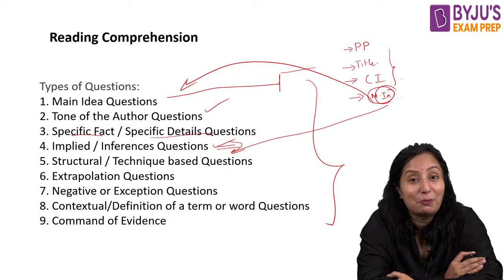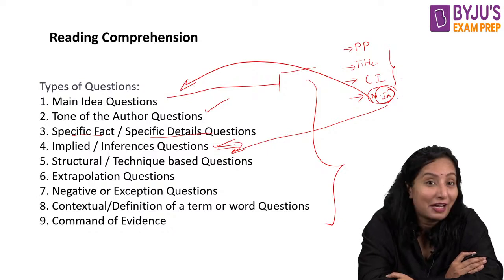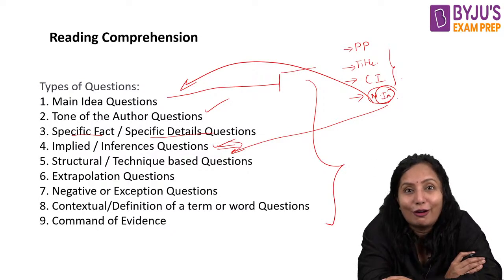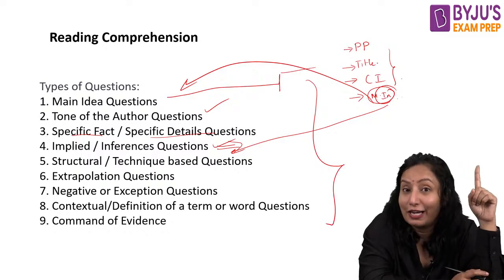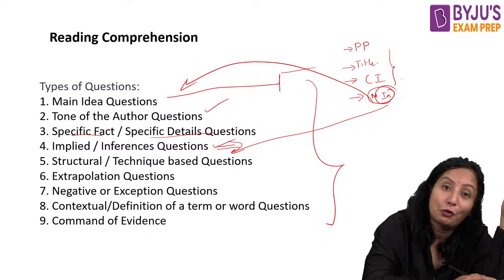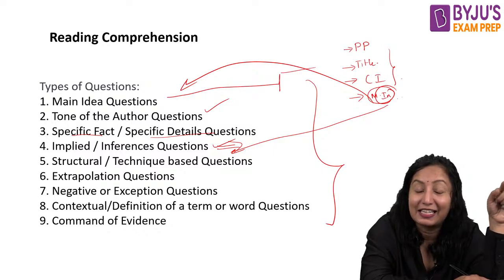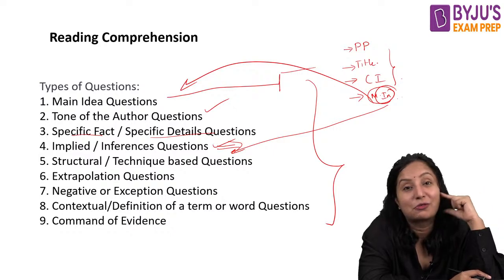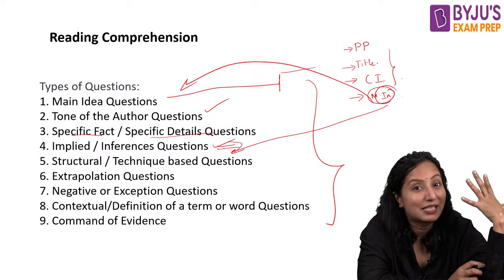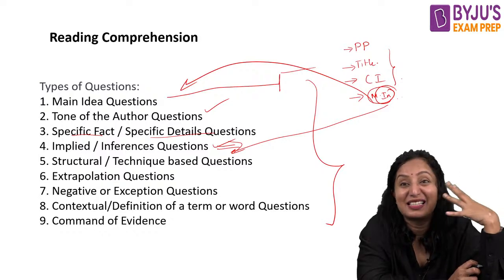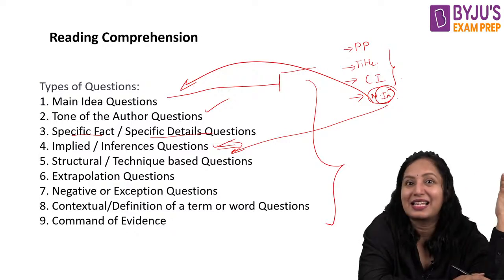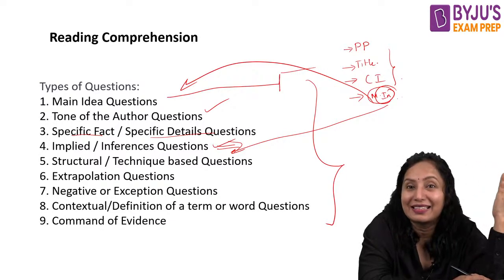On top of that, we are asking you to relate the logic, identify where the logic is there, and apply that logic to the external idea. That means you are doing a lot of work here. First, you need to identify the question logic. Then you should go and see where this logic is discussed. Then the same logic you need to apply to the options which have the inference. That means you need to see why this particular sentence has been used in the passage. What is the purpose of this sentence in the passage? What is indirectly said?